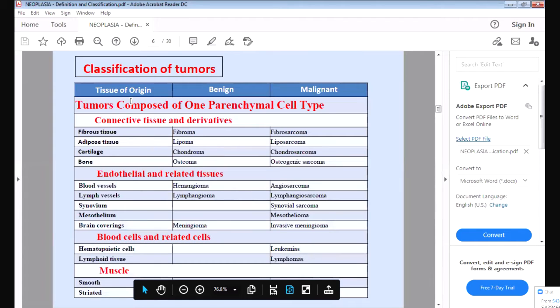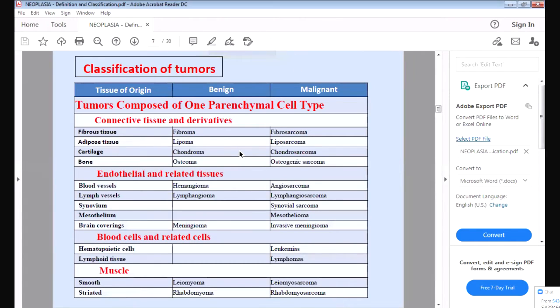So now, according to the tissue of origin, meaning from which tissue they are originating. I told you the benign tumors will end with OMA and the malignant tumors will end with sarcoma or carcinoma. So if the tumor is arising from fibrous tissue, it is called a fibroma. Understanding? If the tumor is arising from adipose tissue, it is called a lipoma. Similarly, if it is a malignant tumor, it is called a fibrosarcoma, liposarcoma, like this.